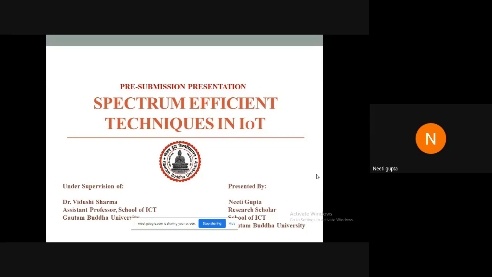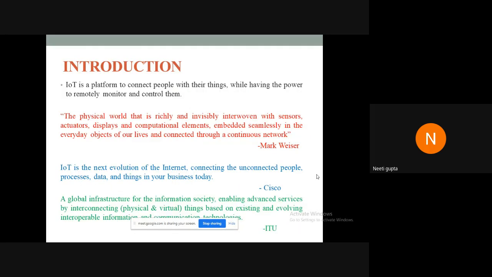And myself, Neeti Gupta, research scholar from School of ICT. I am here today to give my pre-submission presentation under the able guidance of Dr. Vidushi Sharma from School of ICT. And the title of my thesis is Spectrum Efficient Techniques in IoT. So moving on with my presentation, I'll briefly introduce it.